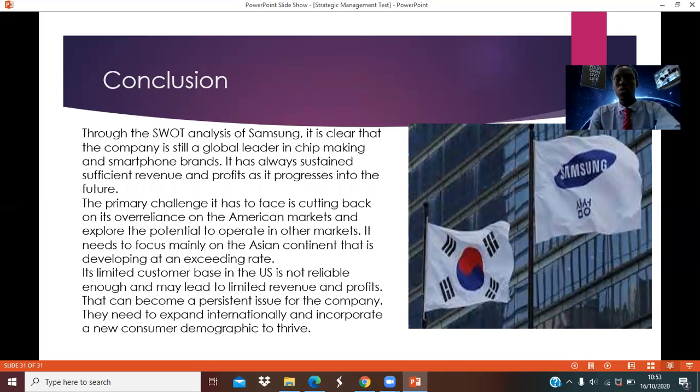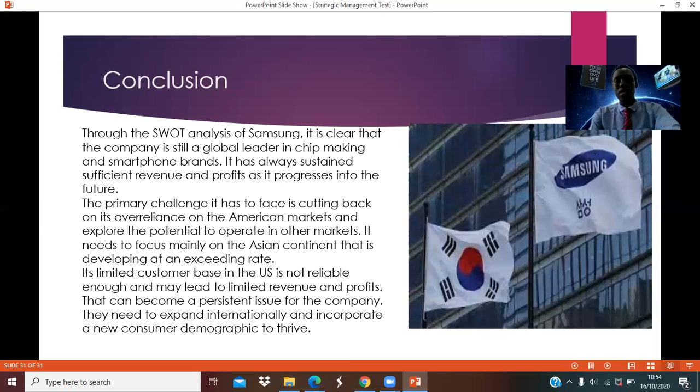This is the way they should improve, to make sure they focus mainly on the Asian continent. We see the Asian continent is developing at an exceeding rate. If they could consider that, that'll give them a big market. A limited customer base in the US is not reliable, of course. Being limited to one part of the world is not actually reliable, and may lead to limited revenue and profits. That can become a persistent issue for the company.